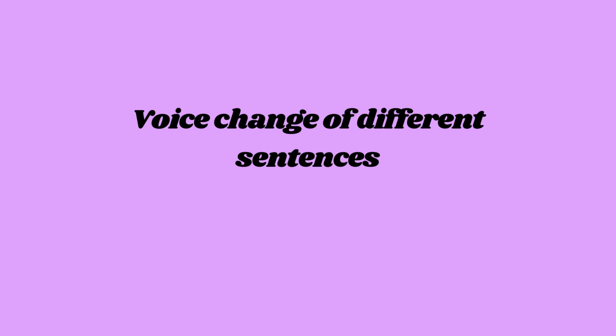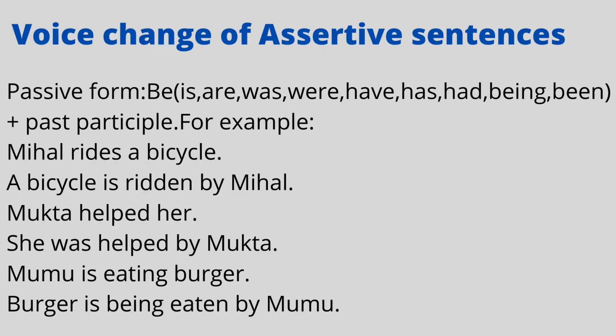So let's start the discussion. First of all, we need to know the voice change of assertive sentence, which is the simplest and the most primary thing of voice changing. If we want to change any assertive sentence from active to passive, we have to be more cautious regarding the use of be verb.